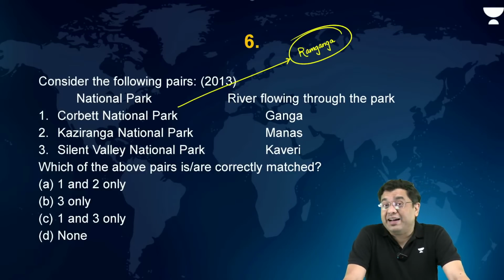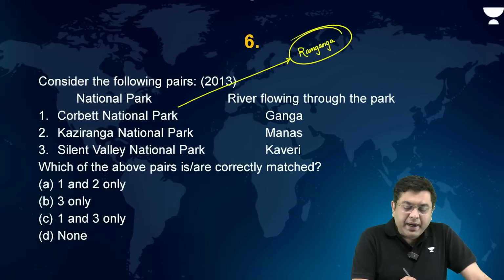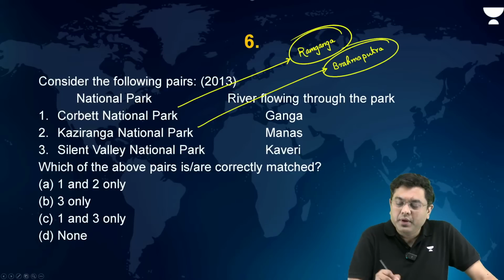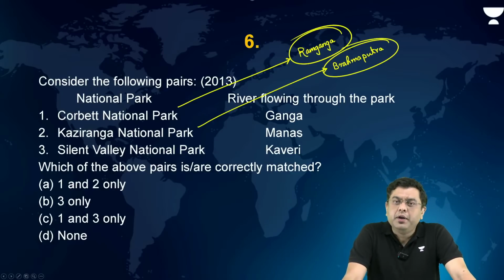Now, when we talk about Kaziranga, Kaziranga is drained by which particular river? Kaziranga is drained by Brahmaputra and some of the smaller streams. Brahmaputra. Silent Valley, where is it situated? Situated in the region around Palakkad district, around Kerala, isn't it?